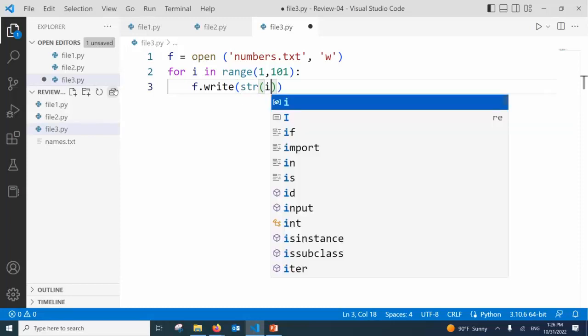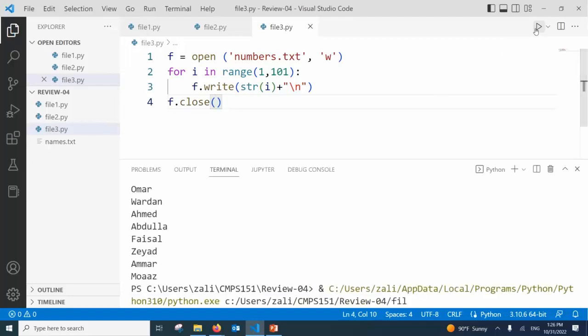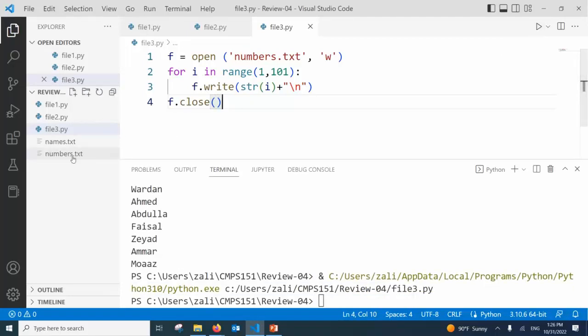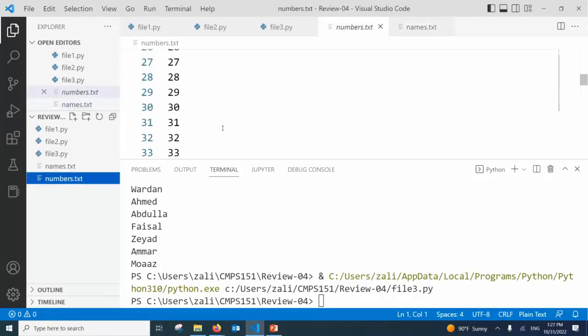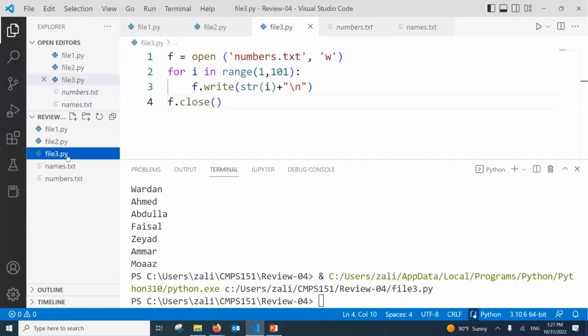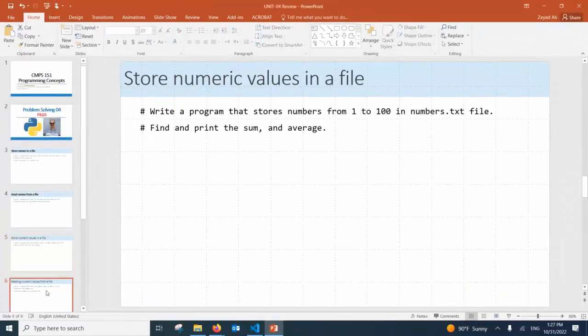You cannot write a number directly. You need to convert it, plus what? By the way, we're done. f.close. So we did the first part here. Do you have a file called numbers? What do you see in it? Numbers from 1 to 100. So we are done. Very simple. I wish all exams were like this. Now they need us to find and print the sum in the next one maybe.